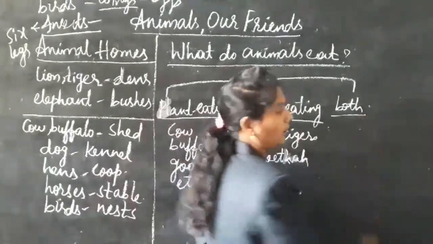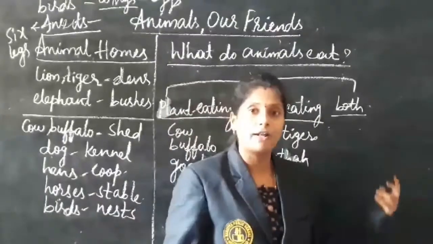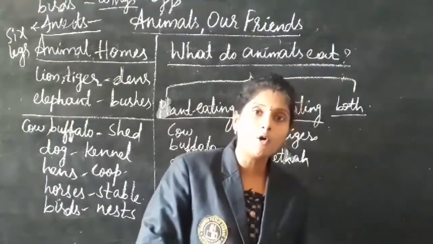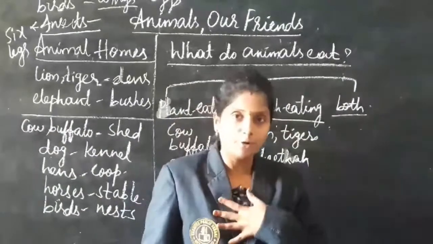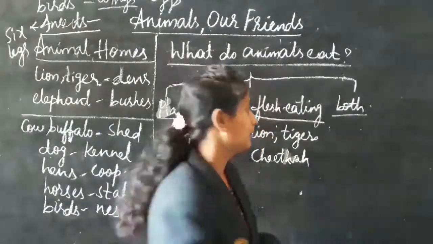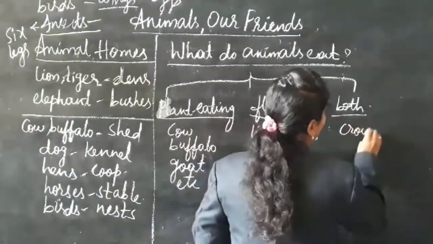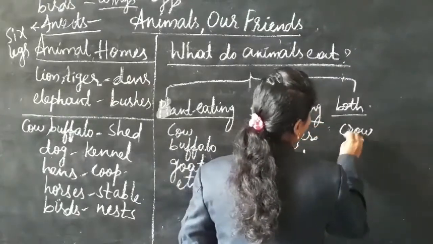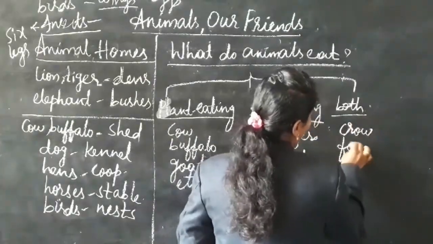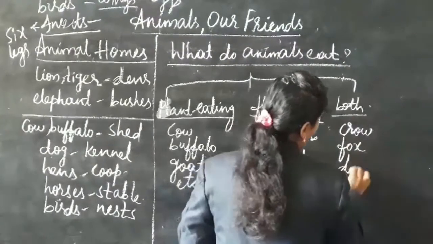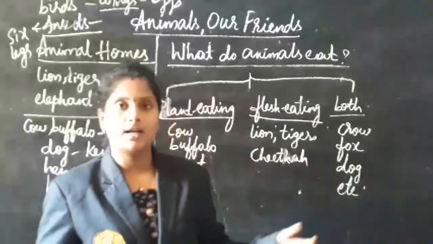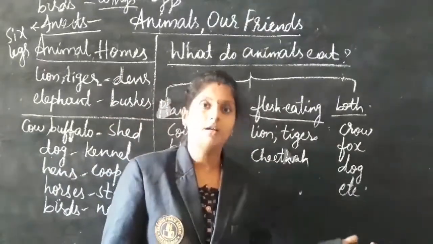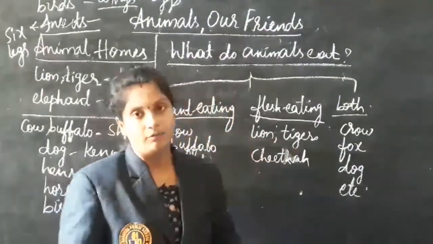Next, coming to the third one, these kinds of animals eat both plants and animals. For example, we human beings. Other examples are crow, fox, dog, etc. These animals eat both plants and flesh.